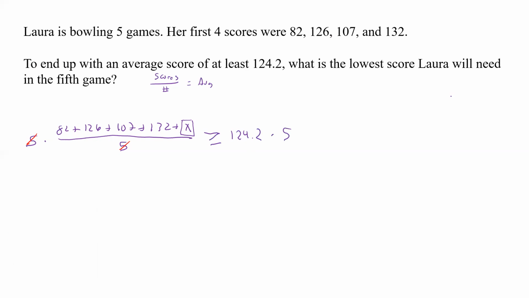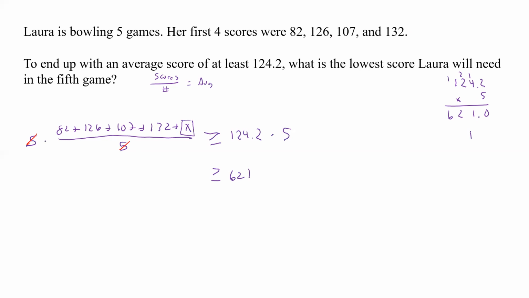And here we have this. So now we have to multiply out things. 124.2 times 5. 2 times 5 is 10. That's 21. That's 10, 12. And that's 6. And we move the decimal 1. So we get 621 over here. So greater than or equal to 621. Now here we have to add all those together.